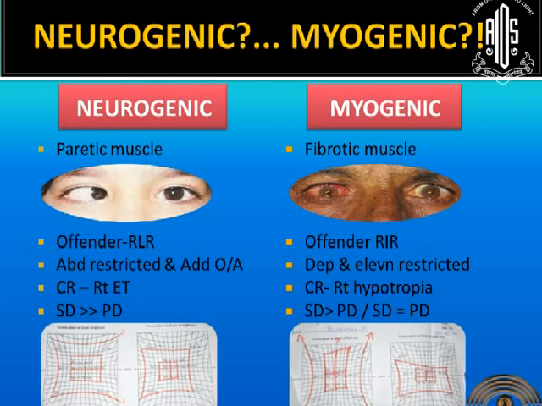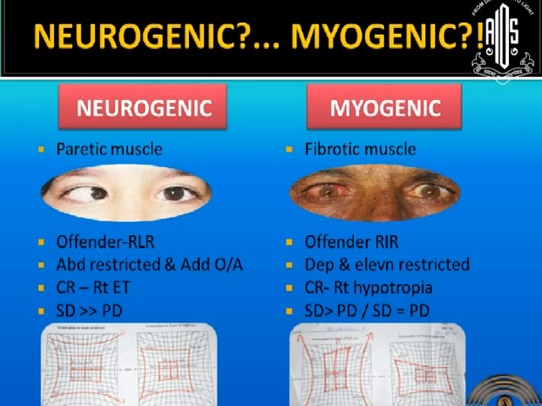You can see in this picture, you have hypotropia in the right eye. Here the offender is the right inferior rectus, but the eye is deviated towards the muscle itself, the offender muscle itself, and depression and elevation was restricted. Here when the muscle is weak, the eye is turning to the opposite side. Here when the muscle is inflammatory or fibrotic, the eye is turning towards the offender muscle itself. So in initial stages, we can have secondary deviation slightly more than the primary deviation, because initially with mild inflammation, the muscle is not able to contract properly. So it can present like a paretic problem itself.